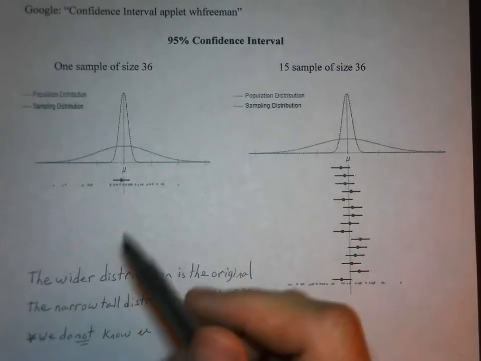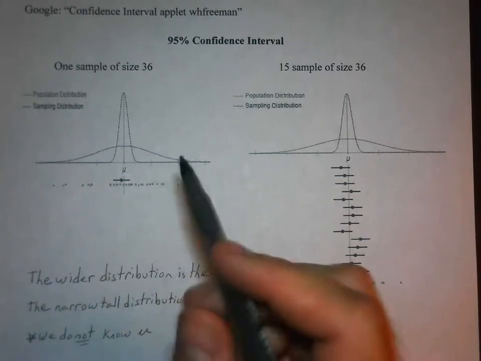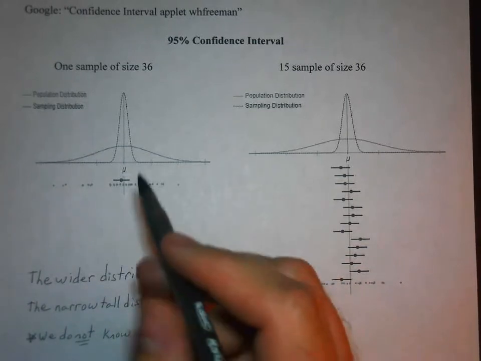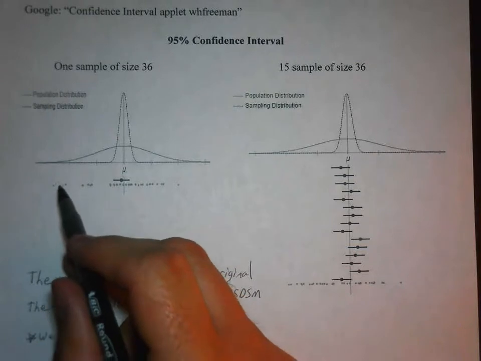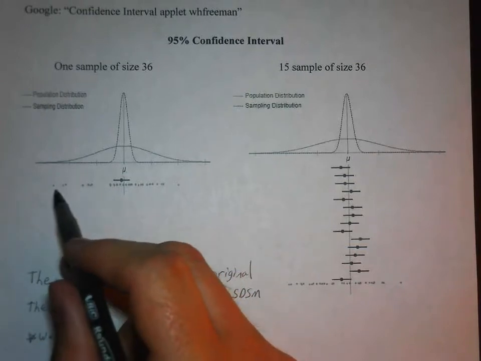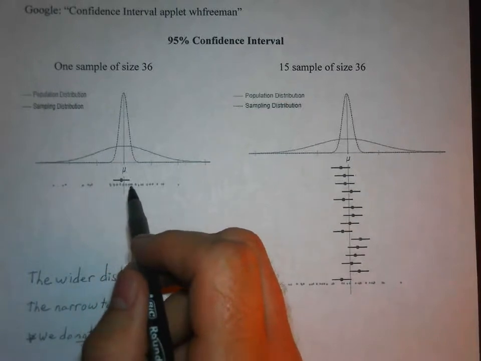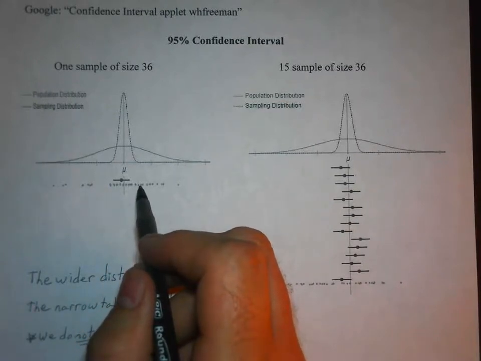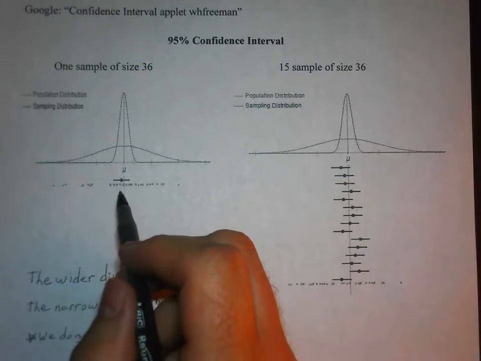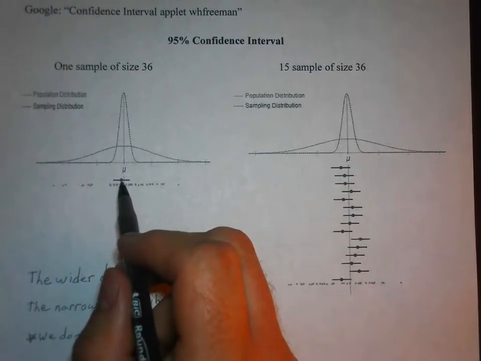So what we're doing here, if we took one sample of size 36, we get these 36 dots down here. Each of these dots represents the number of candies in the bag. And we calculate the sample mean, and that's what this dot is right here.